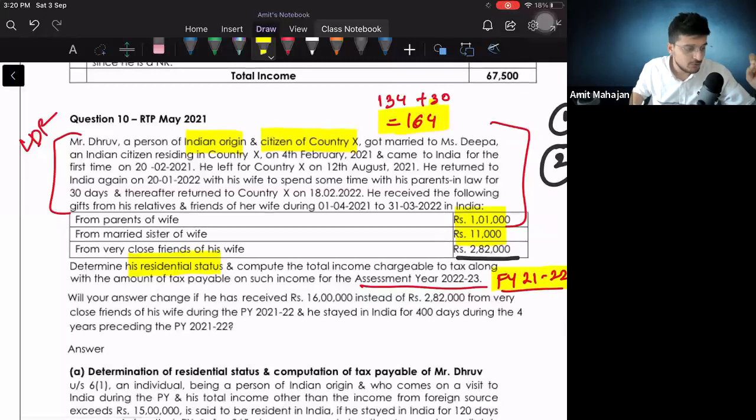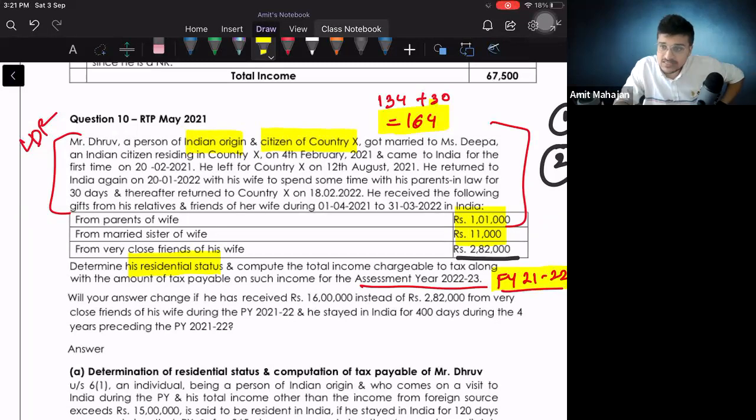They have asked one more thing. Will your answer change if he has received 16 lakhs instead of 2,82,000 from a very close friend of his wife during previous year 21-22, and he stayed in India for 400 days during the 4 years preceding the previous year? This point is giving you so many hints that you have to go to that point and consider everything. You will get the answer.